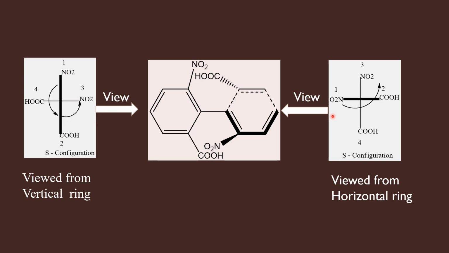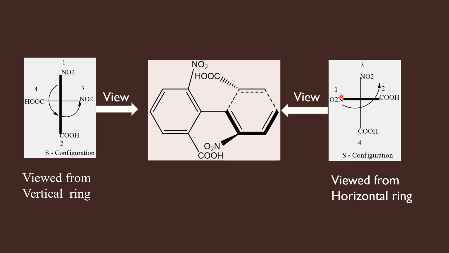Therefore, now look at the configuration here. There is COOH at the right, NO2 at the left, NO2 at the top, and COOH at the left side. Since I am standing near the horizontal ring, the priority should be given to the groups present in the horizontal line.